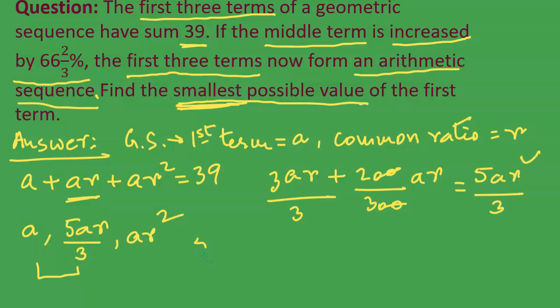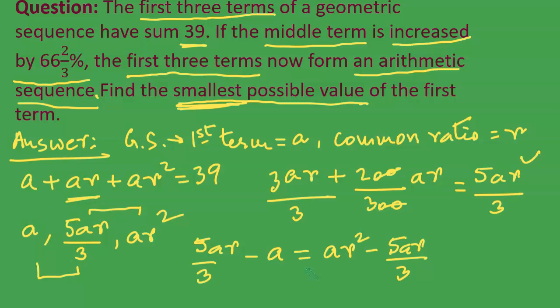It is 5ar over 3 minus a. This should be the common difference, which should be equal to the difference between the next two terms. So it is ar square minus 5ar over 3.